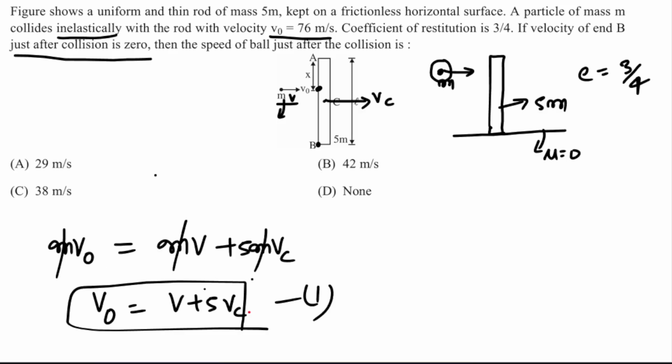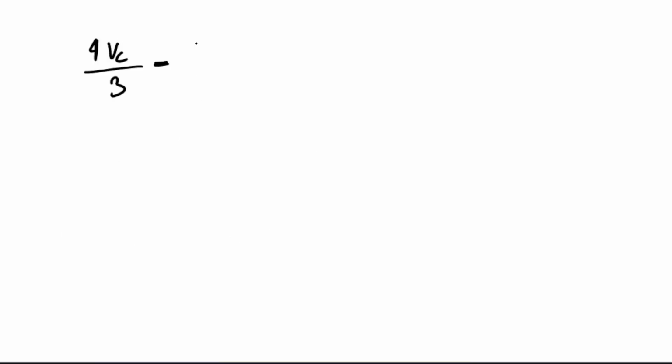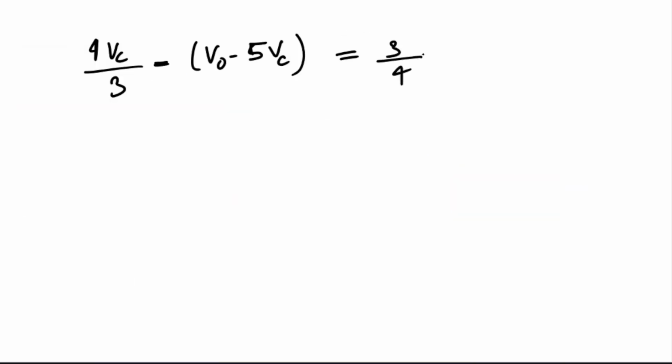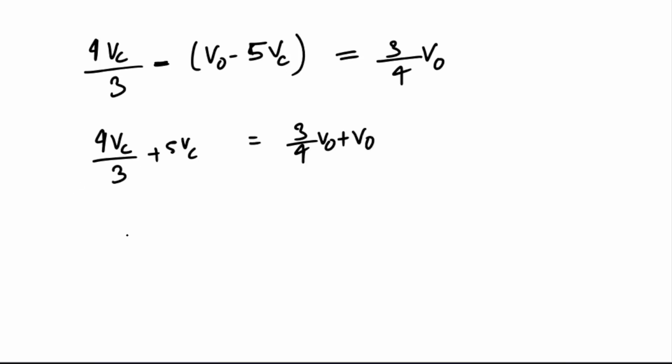What can you write V as? You can write V as V naught minus 5 VC. Okay, let us keep it here. Let us first calculate VC, then we can calculate V. So this is equal to 3 by 4 V naught. Now let us further solve it. So 4 VC by 3 plus 5 VC minus V naught, this will go this side: 3 by 4 V naught plus V naught. Okay? So this will become 19 VC by 3 is equal to 7 V naught by 4.